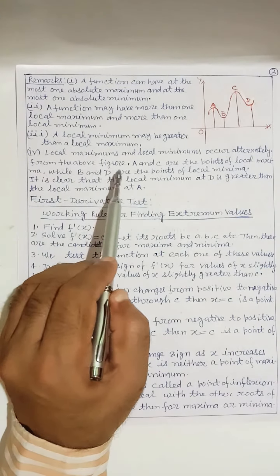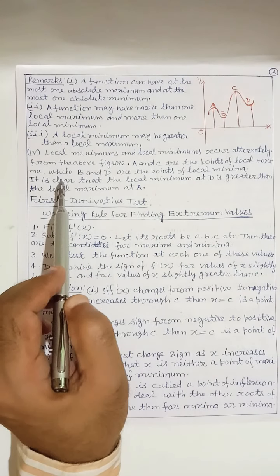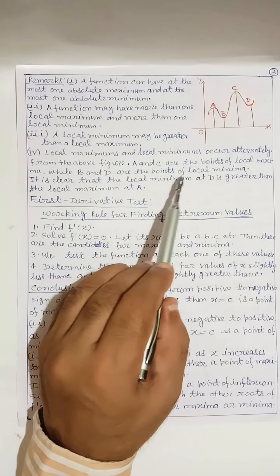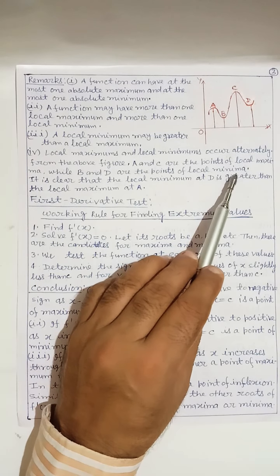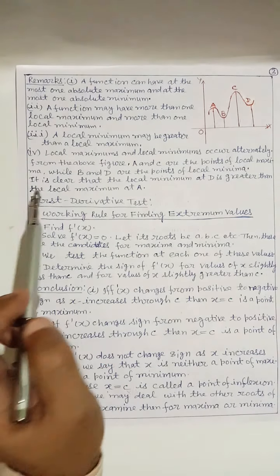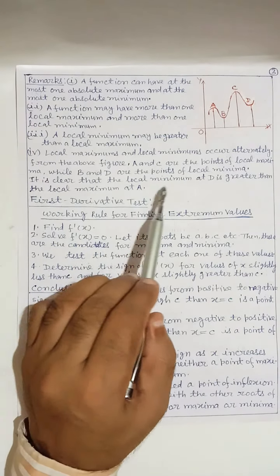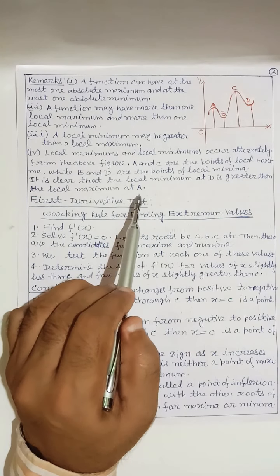From the above figure, A and C are the points of local maxima, while B and D are the points of local minima. It is clear that the local minimum at D is greater than the local maximum at A.